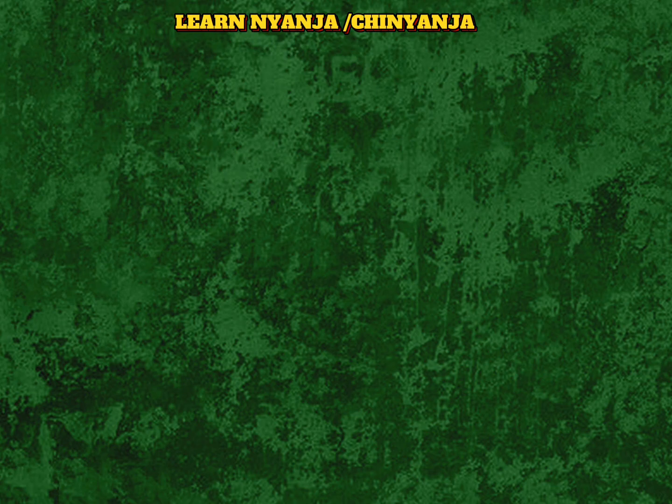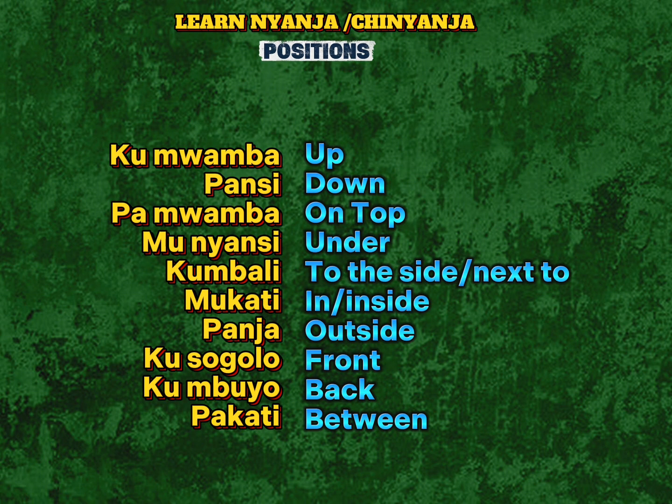Nyanja or Chinyanja. In this episode, we're going to talk about positions in Nyanja. Kumwamba means up. Pansi means down. Pamwamba, on top. Munyansi, under. Kumbali, to the side or next to.